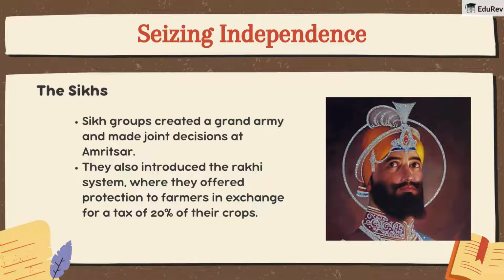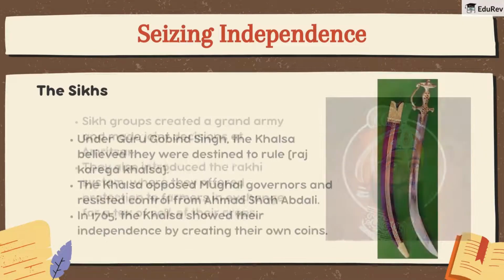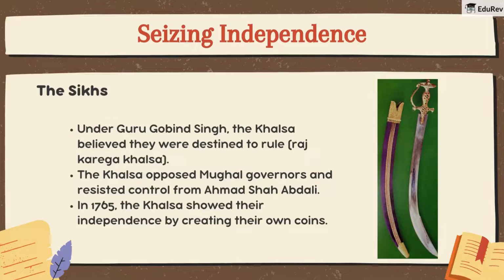Sikh groups created a grand army and made joint decisions at Amritsar. They also introduced the Rakhi system, where they offered protection to farmers in exchange for a tax of 20% of their crops. Under Guru Gobind Singh, the Khalsa believed they were destined to rule: Raj Karega Khalsa. The Khalsa opposed Mughal governors and resisted control from Ahmad Shah Abdali. In 1765, the Khalsa showed their independence by creating their own coins.